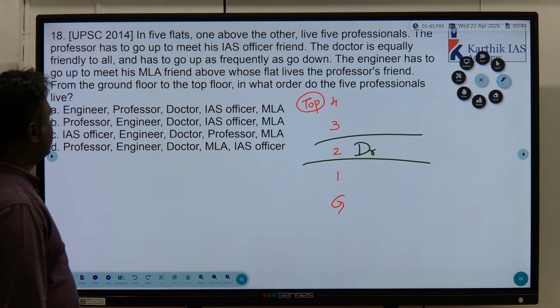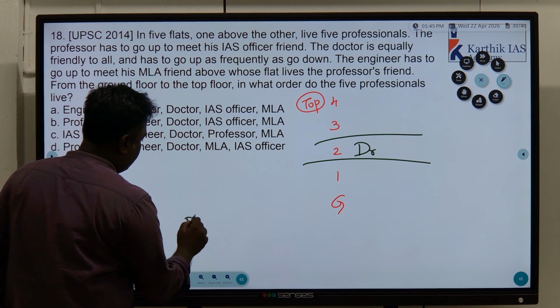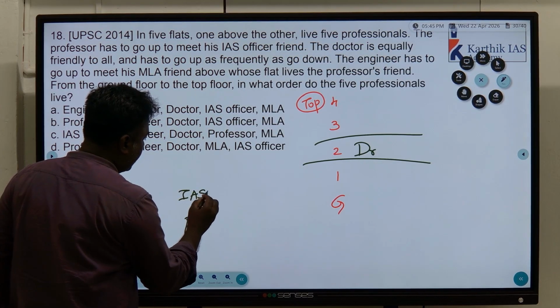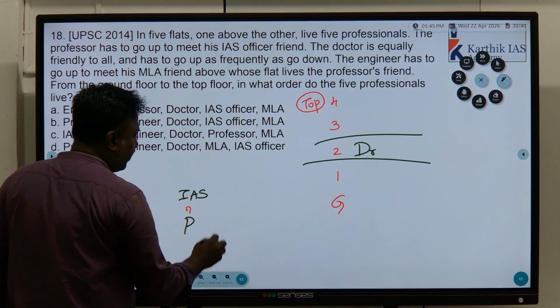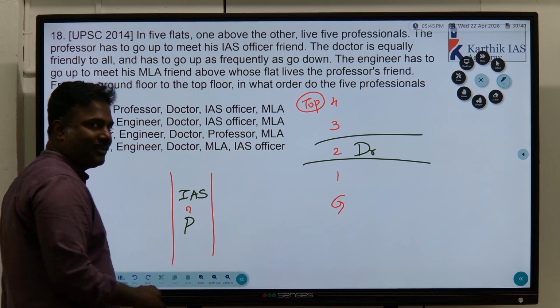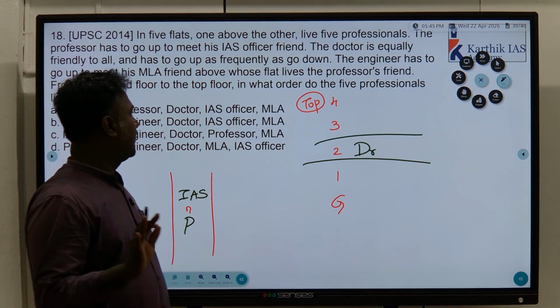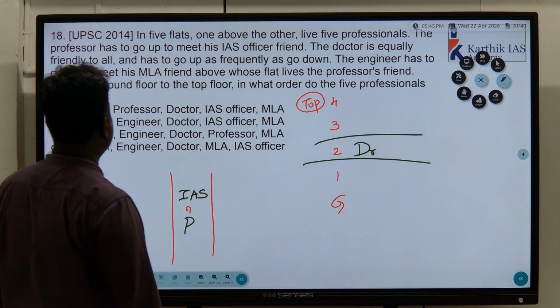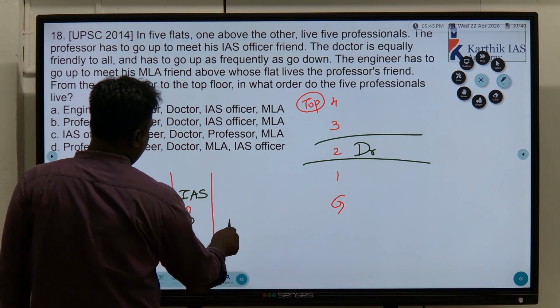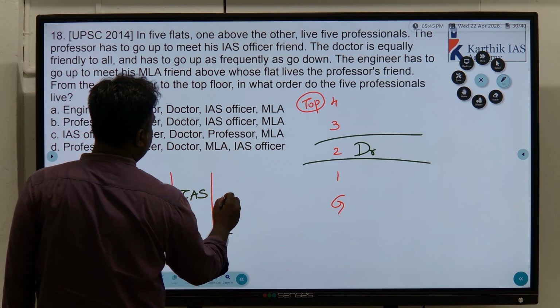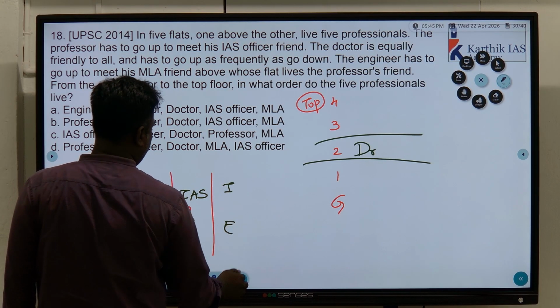The professor has to go up to meet his IAS friend. Professor is above IAS, but in between how many people, that is not given. Not immediately above, that's all. Clear? Then the engineer has to go up to meet his MLA friend.